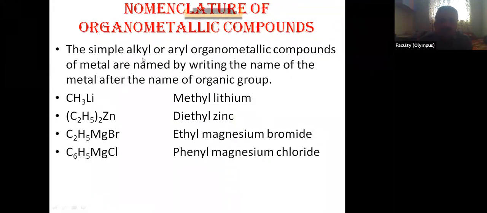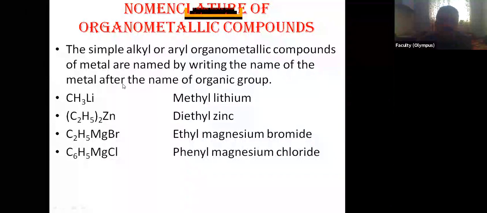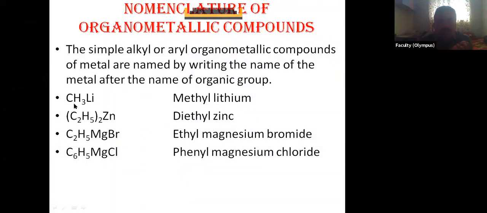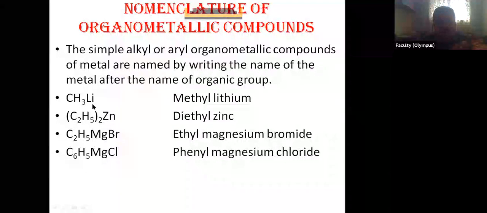So for the simple alkyl or aryl organometallic compounds, they are named by writing the name of the metal after the name of the organic group. Metal is written after the name of the organic group. For example, this is methyl and then lithium.